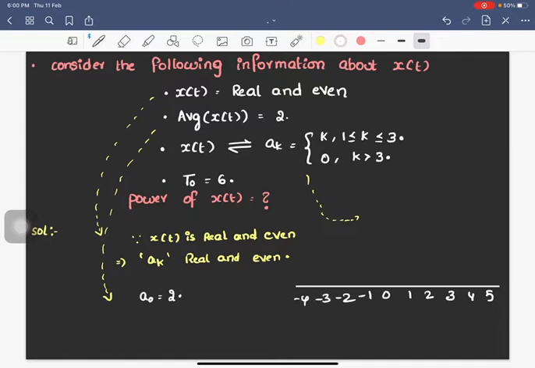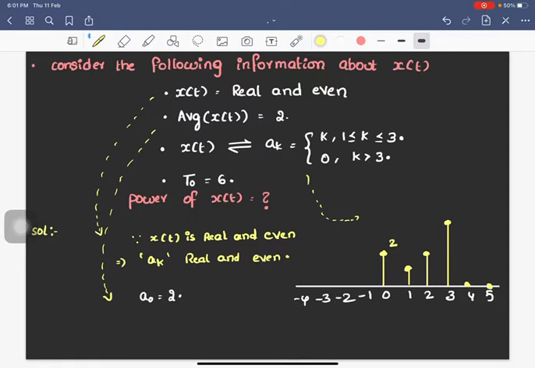At 0 the value is 2. A of 0 is 2, A of 1 is 1, A of 2 is 2, and A of 3 is 3. All the other terms are zeros.